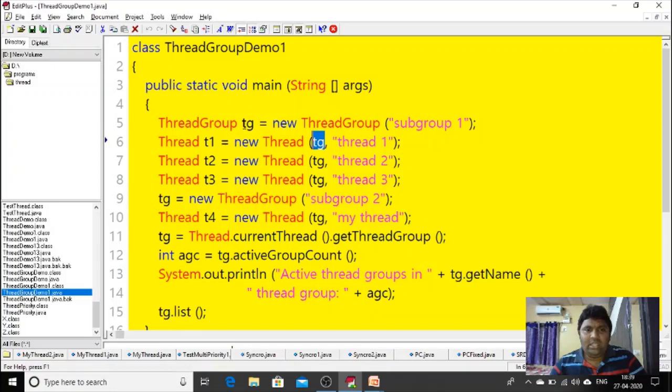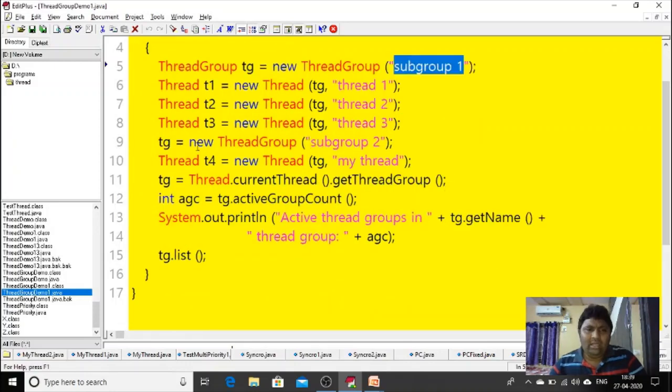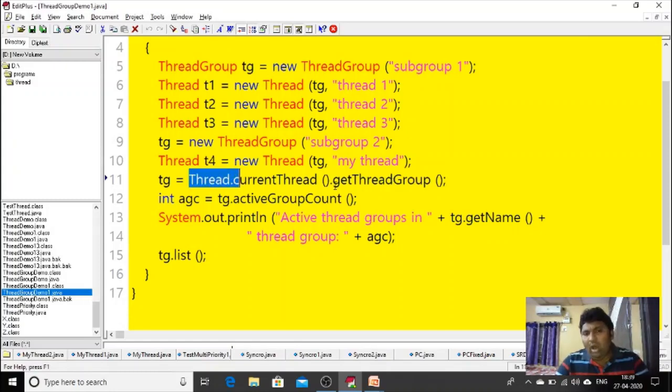So TG is the object of the thread group, and thread 1 is the name of the thread. Like this I have created 3 threads, and the 3 threads are under a group called subgroup 1. Like that, here I created another group, TG is equal to new ThreadGroup subgroup 2, and I created T4 as a member. So under subgroup 1 I have 3 threads, and under subgroup 2 I have 1 thread running. If you want to know the group of the current thread, simply how we can know is with the help of the method Thread.currentThread().getThreadGroup(), which will give us the group.